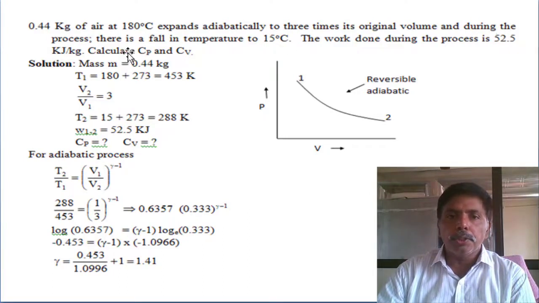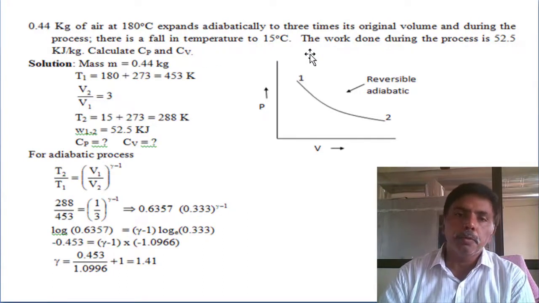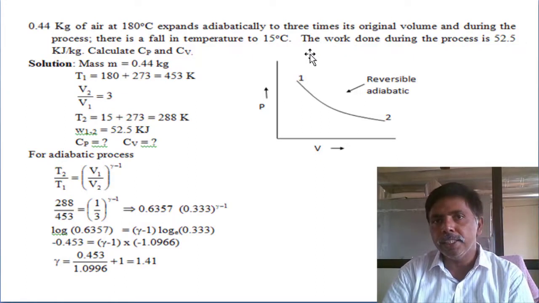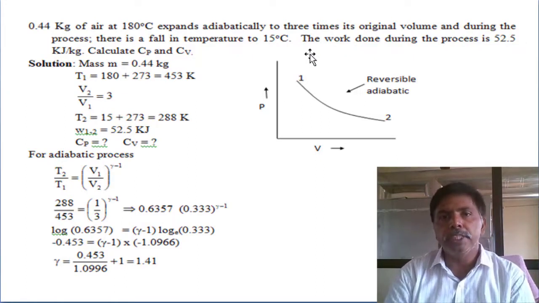During the process, there is a fall in temperature to 15 degrees. The initial temperature is 180 degrees and the final temperature is 15 degrees.